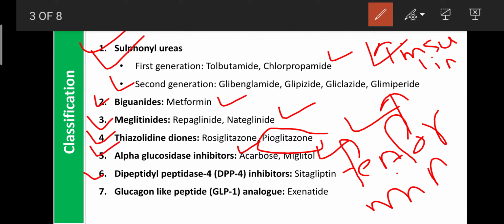But GLP-1 can inhibit the glucagon activity and so decrease the source of glucose. A drug like exenatide is similar to glucagon-like peptide-1, so it inhibits the action of glucagon and decreases the source of glucose. Like that, the oral hypoglycemic agents are mainly classified into 7 classes.